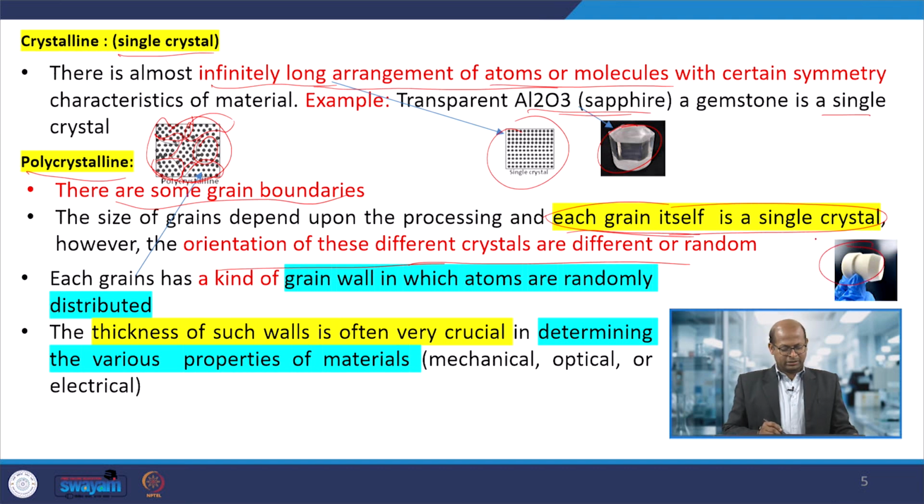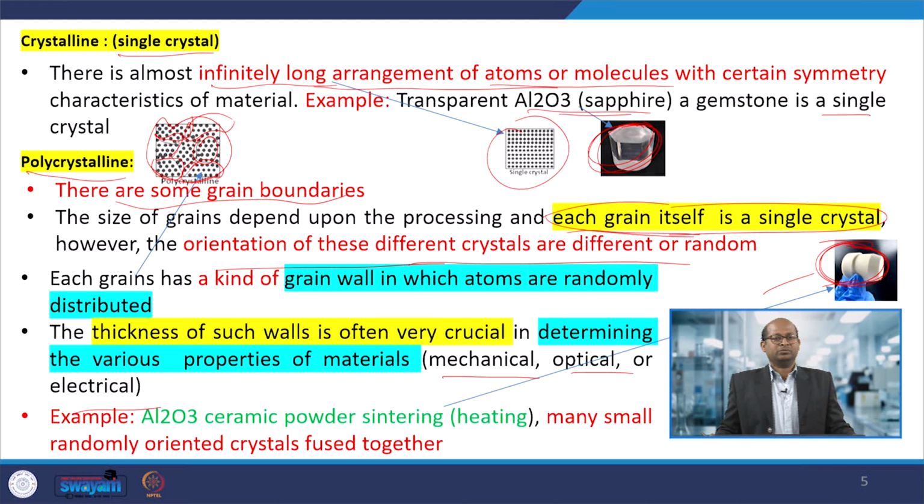So, here is that material, once we prepare it as a single crystal or as polycrystalline. I said the single crystal is transparent, so it has that type of optical properties. When it is polycrystalline, it is not a single crystal, so its properties change. Its mechanical and optical properties would be different, from the single crystal to the polycrystalline material.